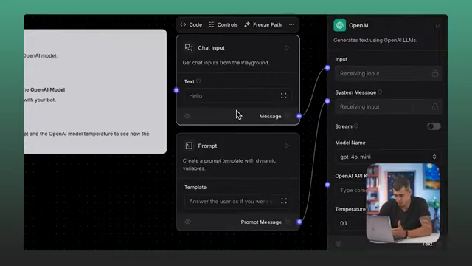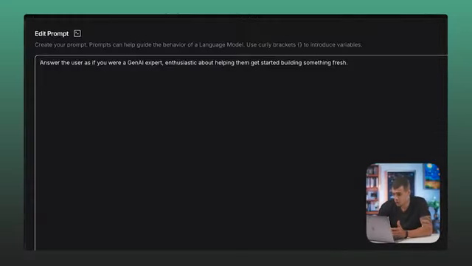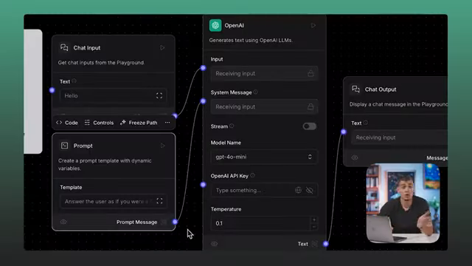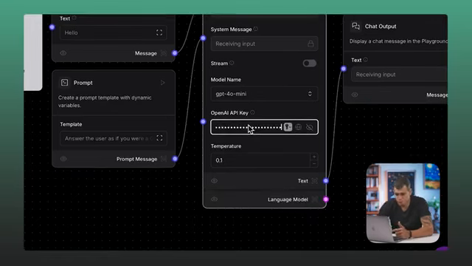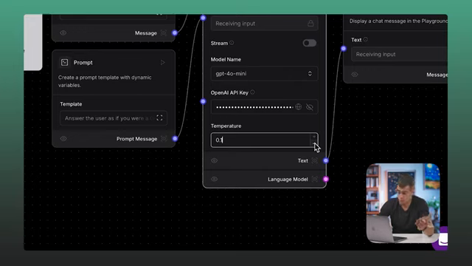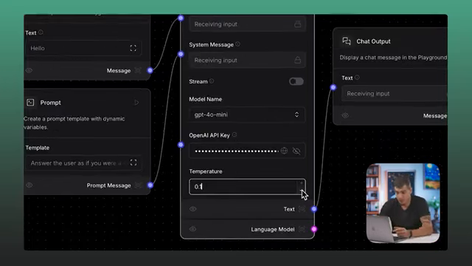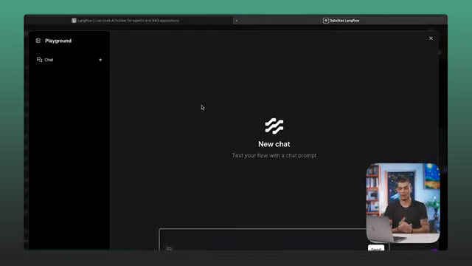You'll see a chat input, and this is where you need to put your text. Next is a prompt block. This contains the logic for your bot. For example, summarize, write a script, etc. So then there's an AI block, and this is where the magic happens. You can add API keys like OpenAI's or other LLMs, and you can also set temperature and connect the nodes like input with input and system message with prompt, etc. And finally, connect an output block to display the result. And boom, you've built your first Langflow project.